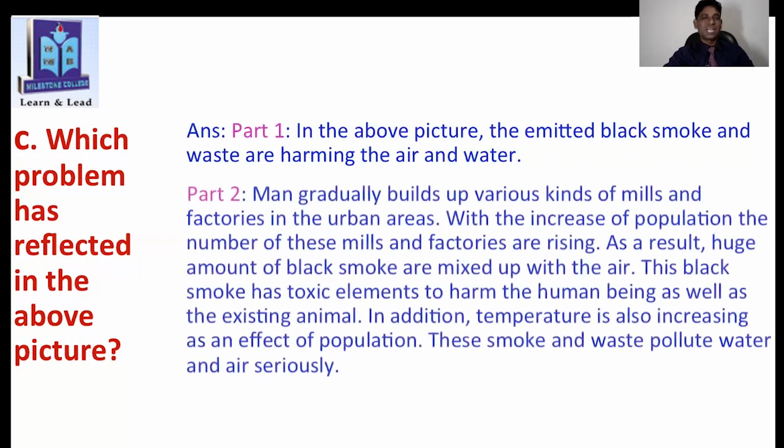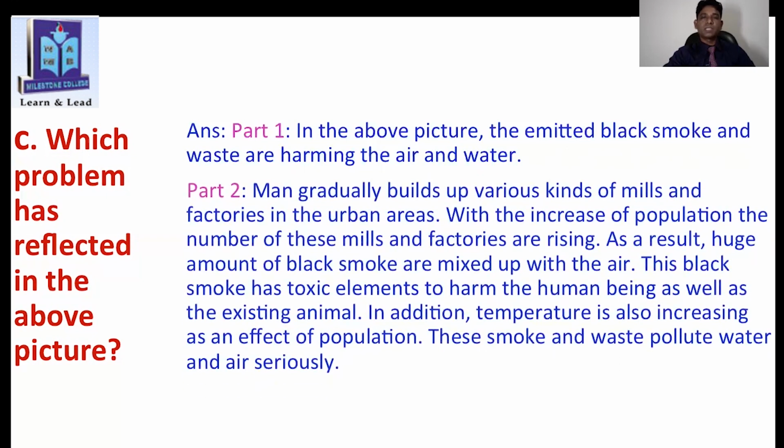it? Now second part, you can see here, man gradually builds the various kinds of mills and factories in the urban areas, you know. With the increase of population, the number of these mills and factories are rising. As a result, huge amount of black smoke are mixed with the air. So we live in city area, right?